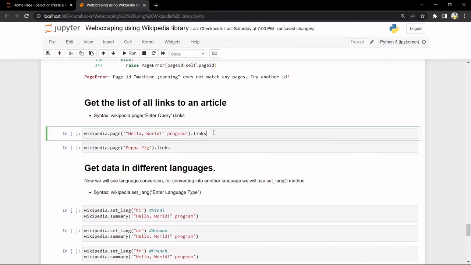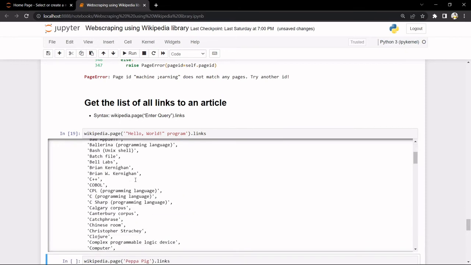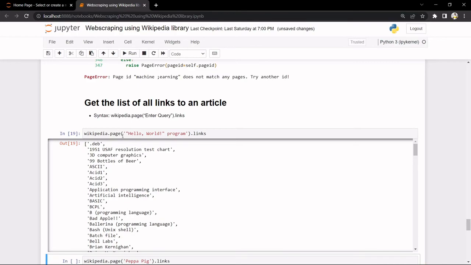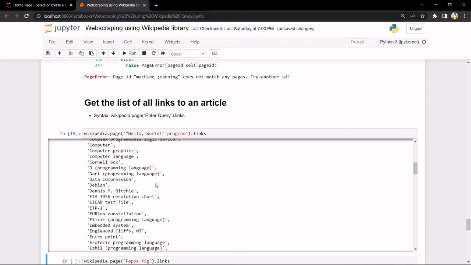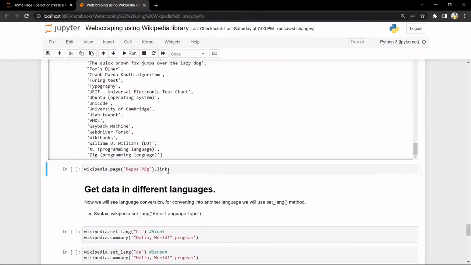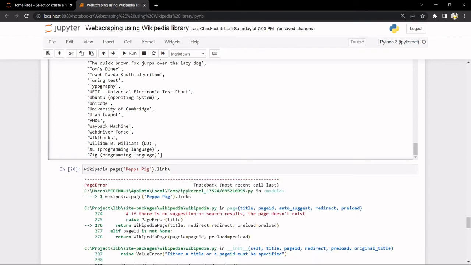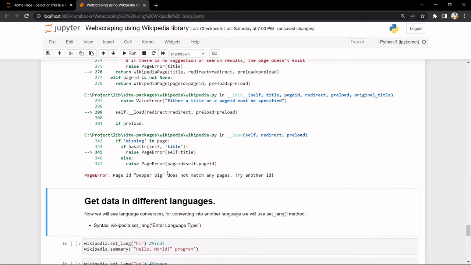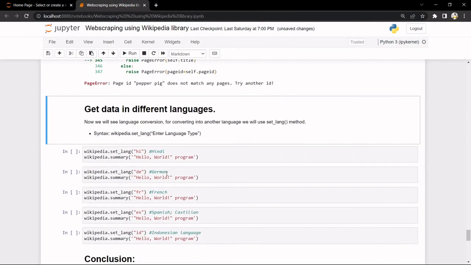So now what we can do is we'll get the list of all the links from the article. So hello world again. There we go. Here is the list from the hello world program. As you can see, there are many. Okay. Now Peppa Pig. I hope you have watched Peppa Pig because I have. Oh, again we got a page error. So we'll deal with that later.